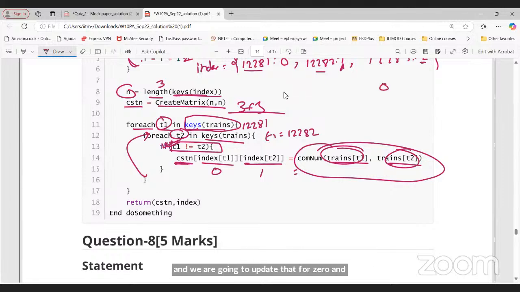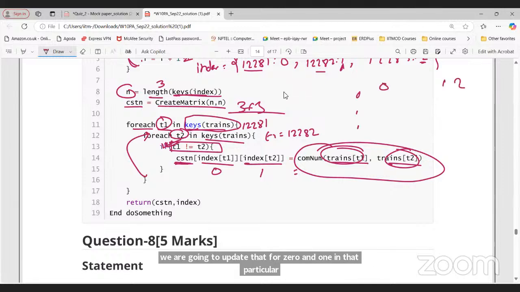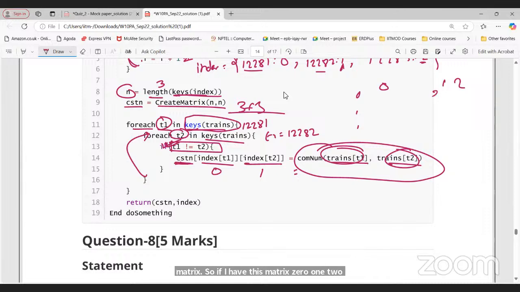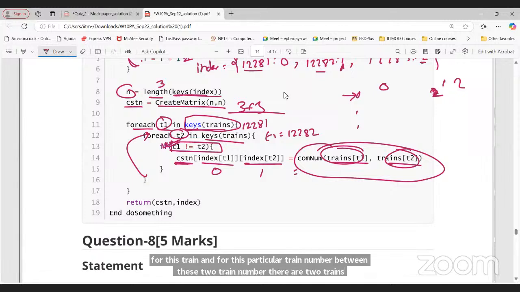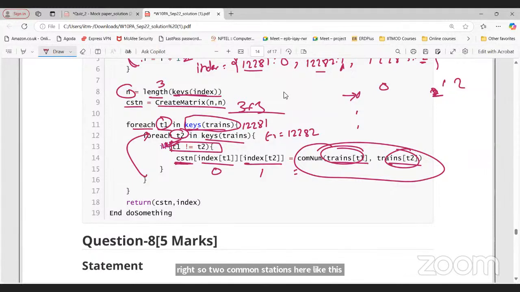So if I have this matrix 0, 1, 2, 0, 1, 2, for here it will be 2. Between these two train numbers, there are two common stations, like this. This is what the pseudocode is doing. What is it returning? That particular dictionary or matrix, and the index. So it is returning both the things.